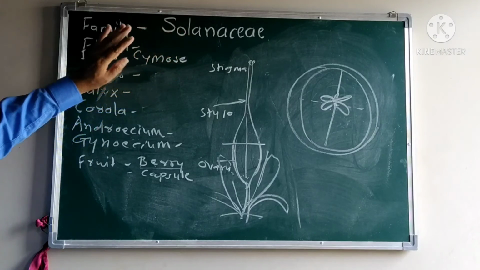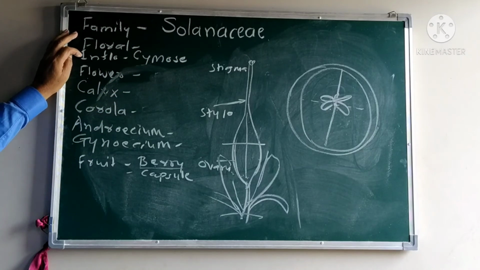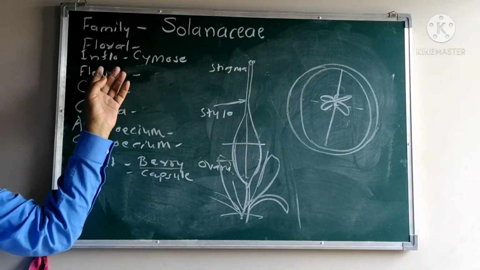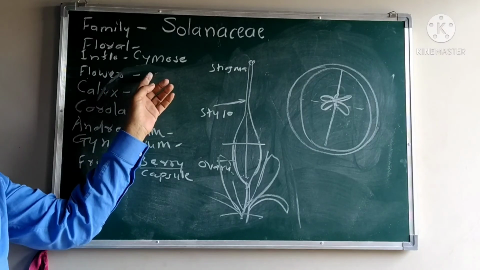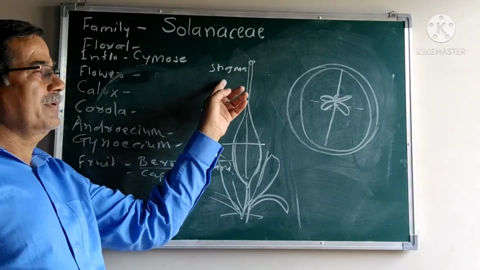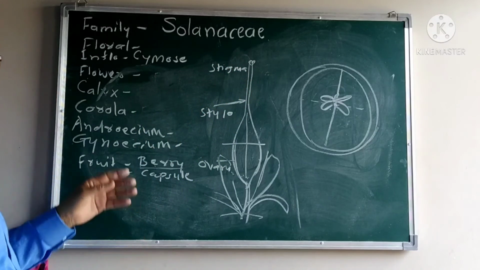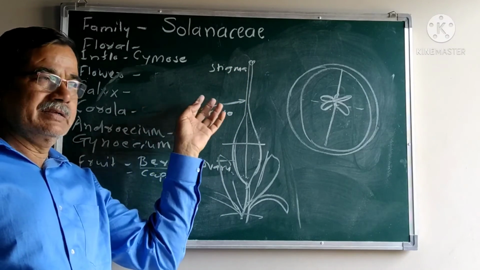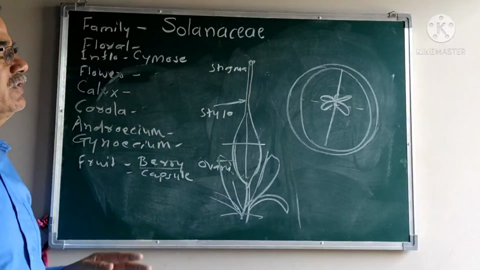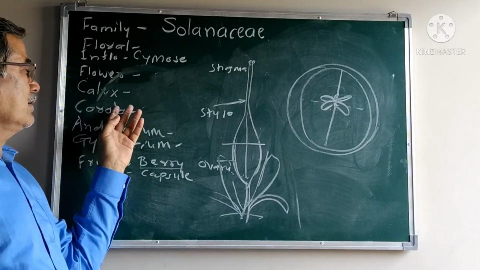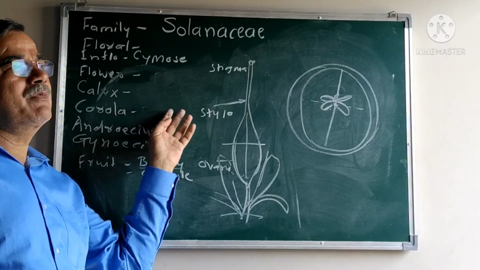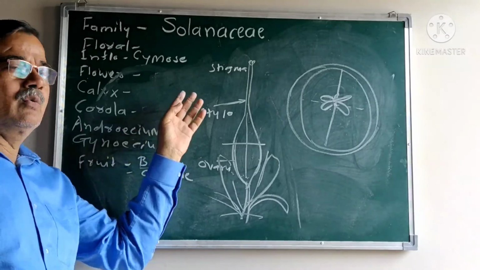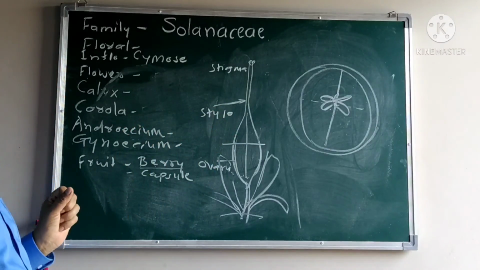To summarize the floral characters of this family: flowers are actinomorphic, bisexual, complete, hypogynous, pentamerous. Calyx: sepals 5, gamosepalous, persistent, valvate aestivation, tubular. Corolla: petals 5, gamopetalous, tubular, valvate, or infundibuliform corolla.